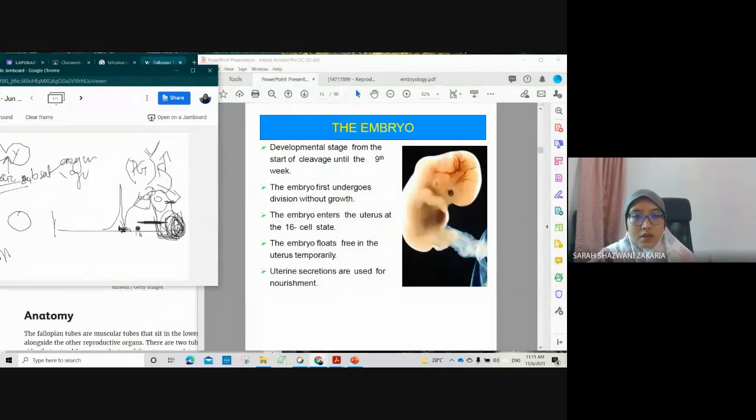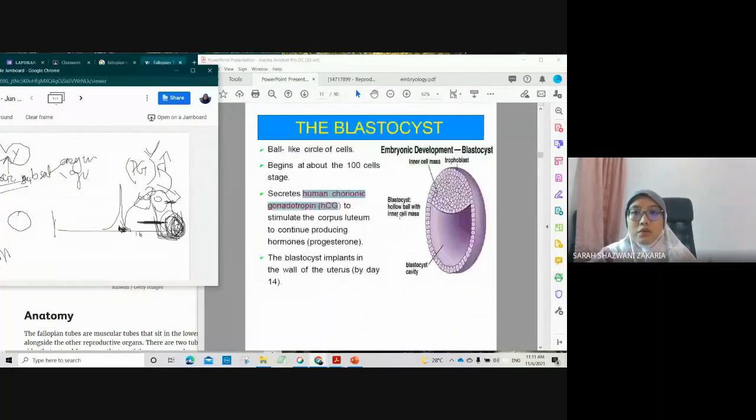So when the conceptus is present at this period, the trophoblast is already present and will secrete HCG. HCG will stimulate the corpus luteum to continue producing progesterone. Therefore the blastocyst maintains the endometrium thickening, and the blastocyst is able to implant itself into the wall of the uterus by day 14.